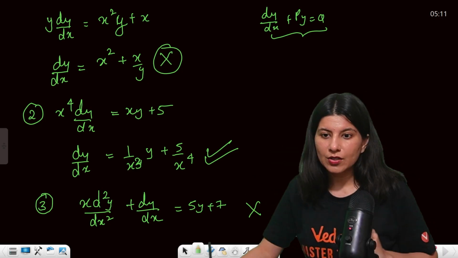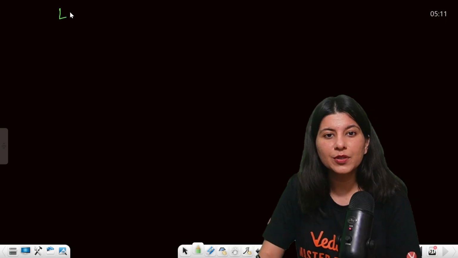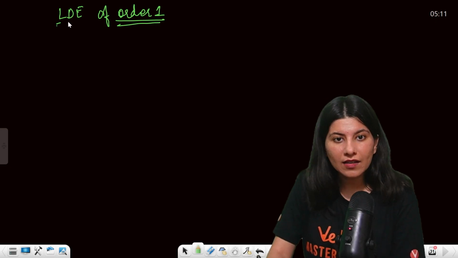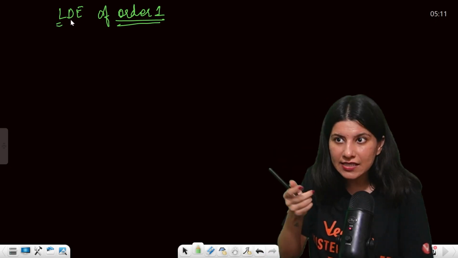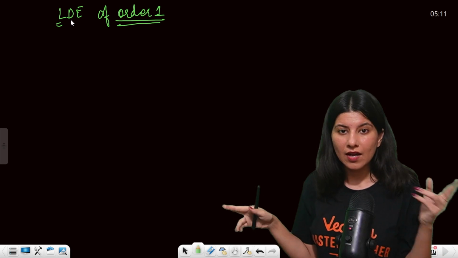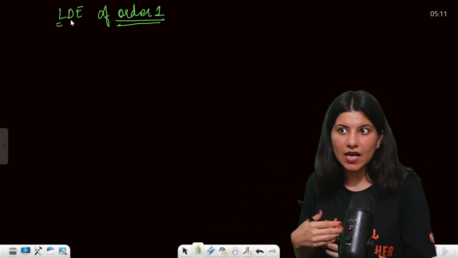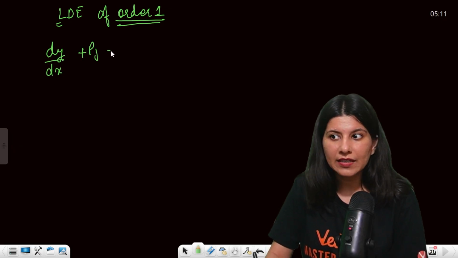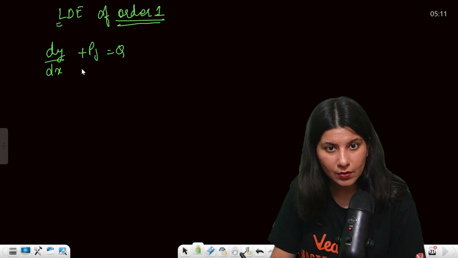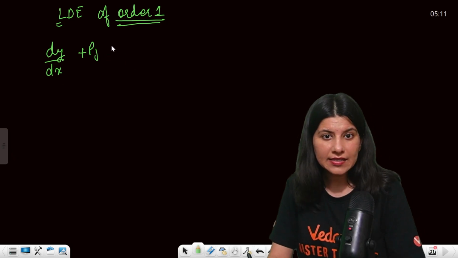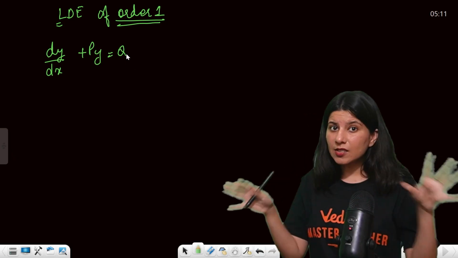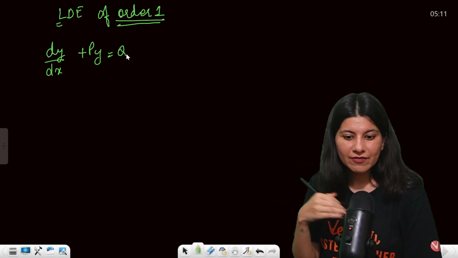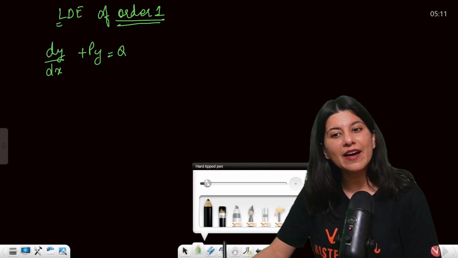Alright, so now linear differential equation of order 1, I already told you, LDE of order 1. Degree 1 is covered by the term linear. Linear itself tells that I am degree 1, but order 1 we have to specify. That's in our syllabus. Okay, so dy by dx plus py equals q. Now understand, the best part about linear differential equation is that you don't have to solve it. We have already solved it for you. You just have to apply the direct formula.